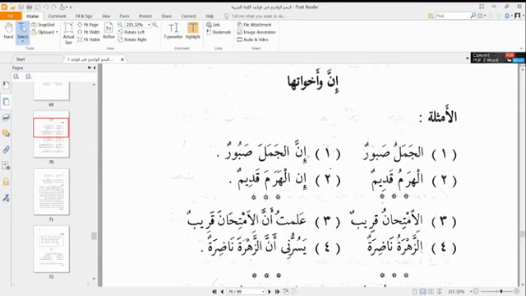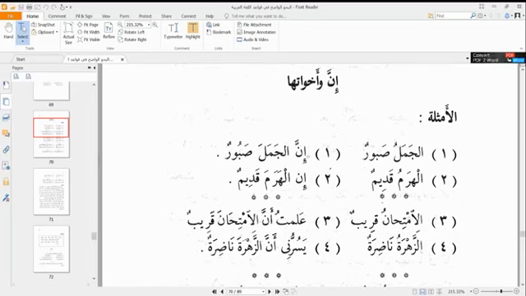Verily, indeed, the camel is patient. So the function of Inna here is that it puts more emphasis on the fact that the camel is patient. That is the function of Inna in a sentence.